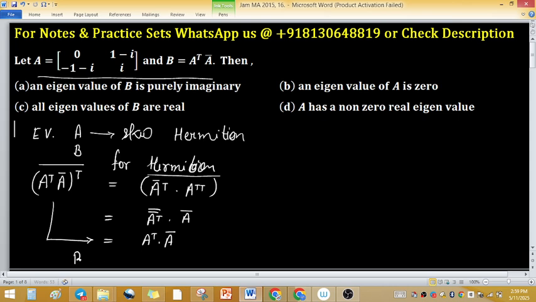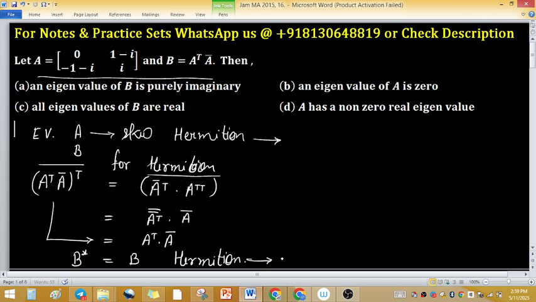which means B star equals B. This is Hermitian. Matrix A is skew Hermitian and matrix B is Hermitian.